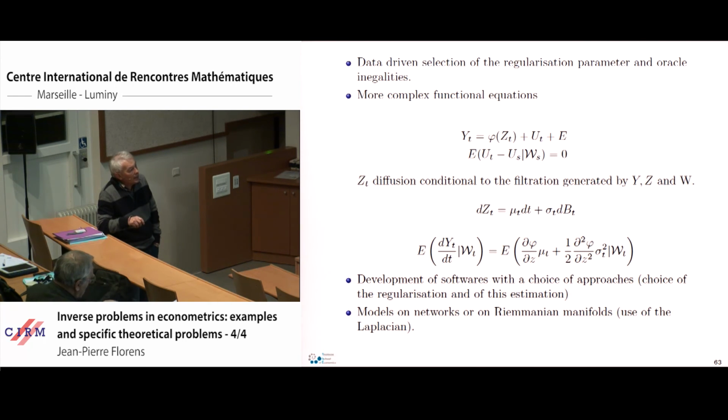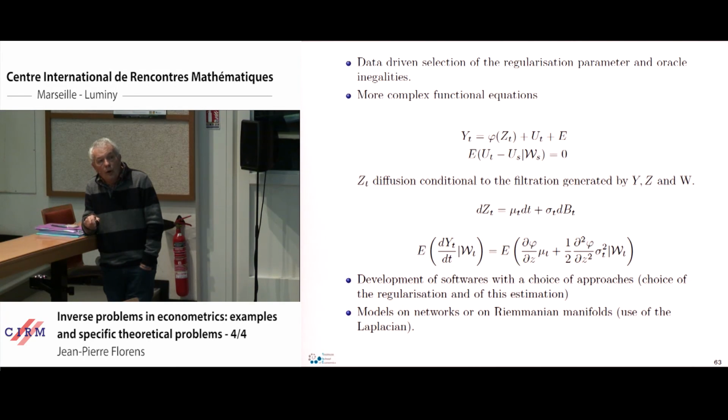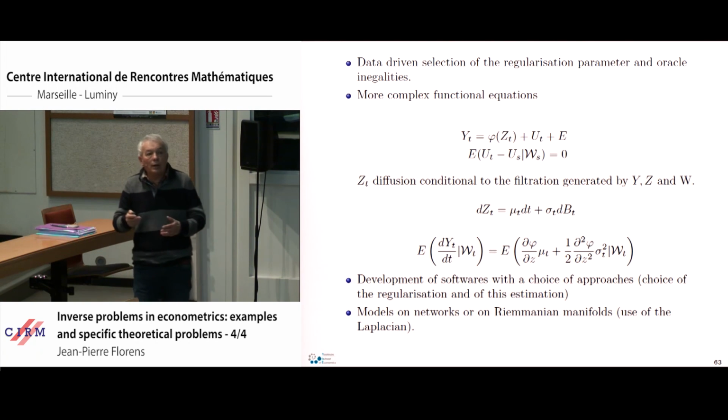Phi only depends on Z and on the time. It does not depend on the time in my equation here, but it may depend on the time. So we mix a differential problem where phi appears through the two derivatives here, weighted by something we can estimate. This is a function of Z and W. We take the conditional mean with respect to W, and on the left side we have something we can estimate. So we want to try to solve this conditional expectation equation and the inverse of the infinitesimal generator of the diffusion.